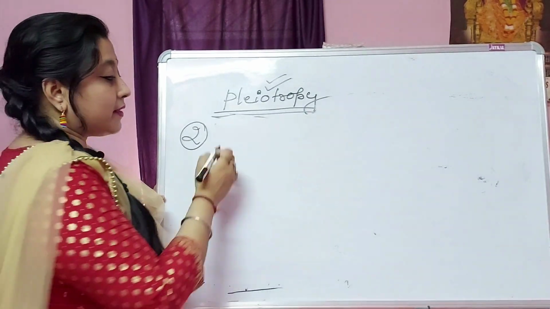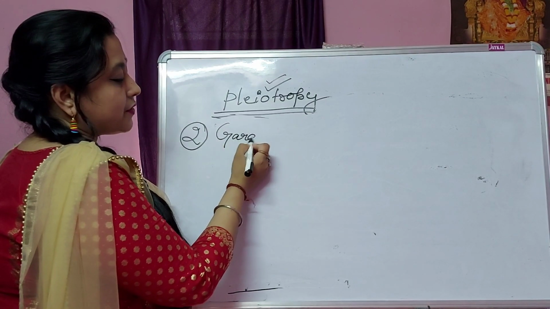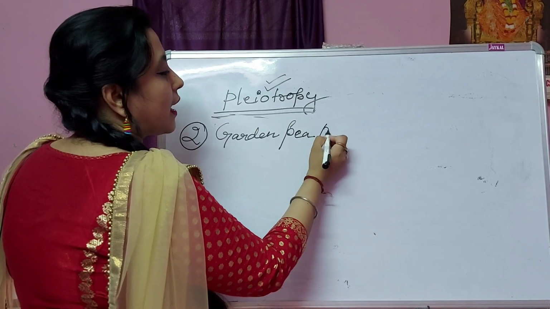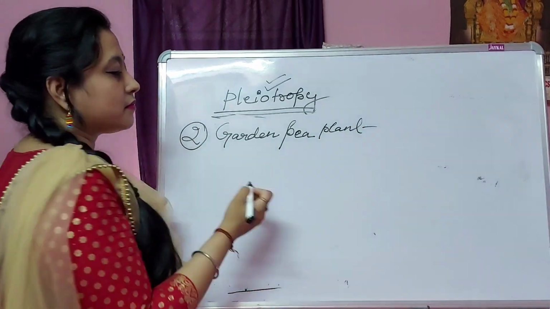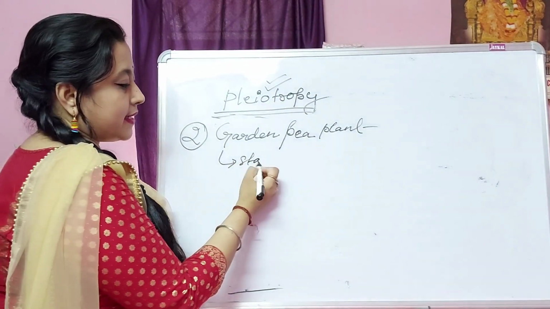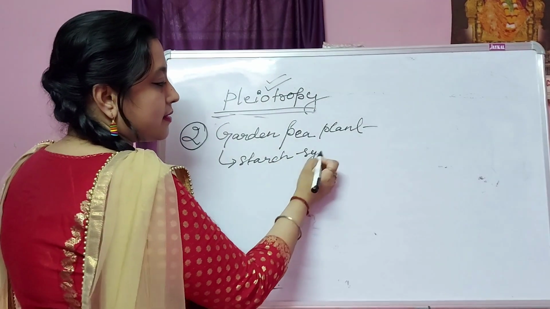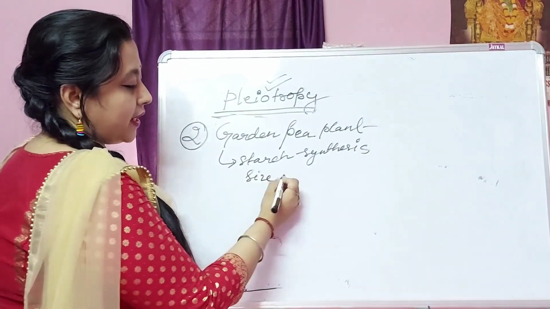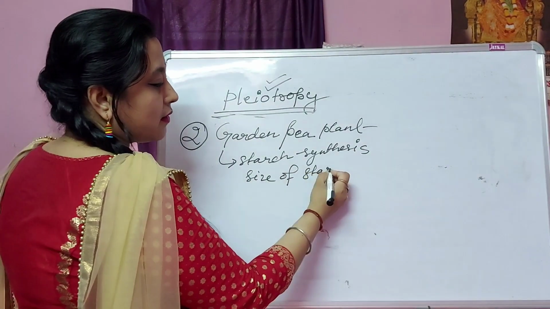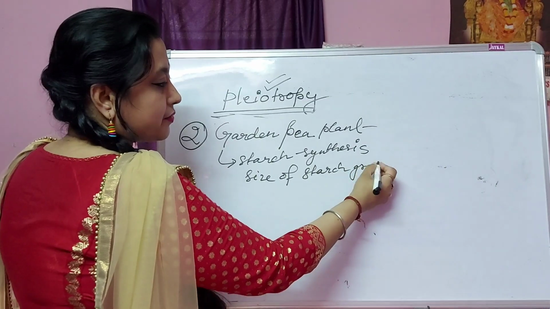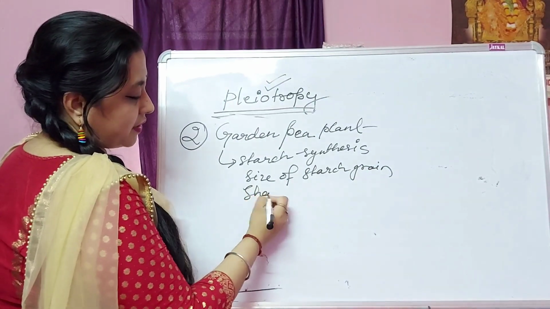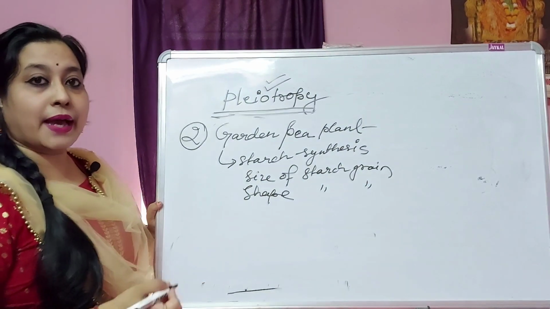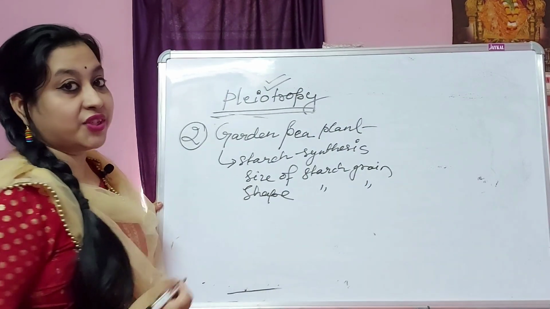in the garden pea plant. In the garden pea plant, remember starch synthesis, the size of the starch grain and the shape of the starch grain is controlled by a single gene.